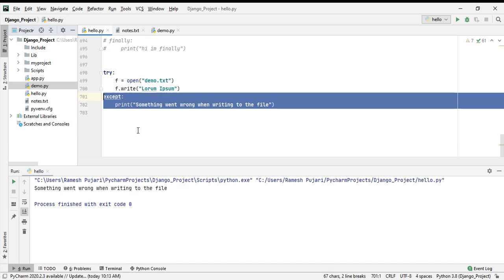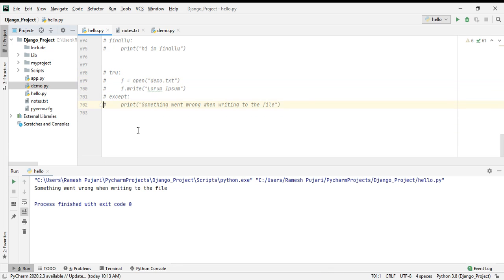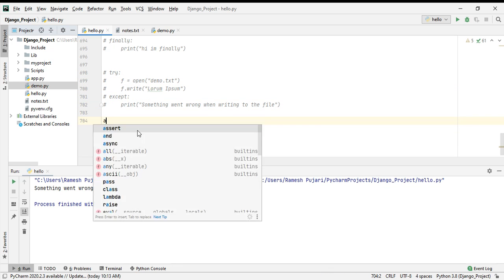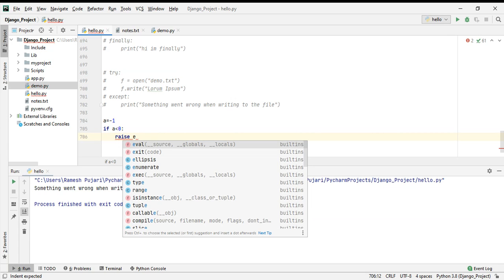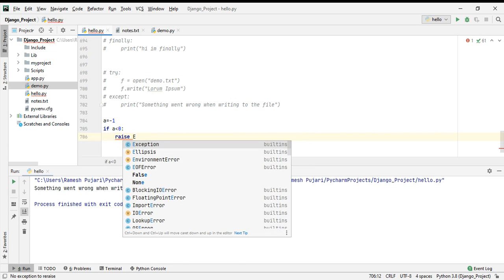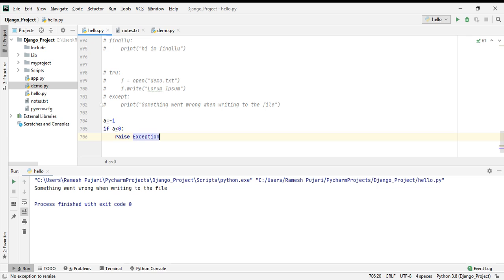I will comment this code as of now. I will assign one value, a is equal to minus one. Here is the main task. I will check the condition: if a is less than zero, or you can take any variable values, if a is less than zero, I want to raise some error. Raise Exception. Here it raises exceptions. So what do you want to print? Type here.